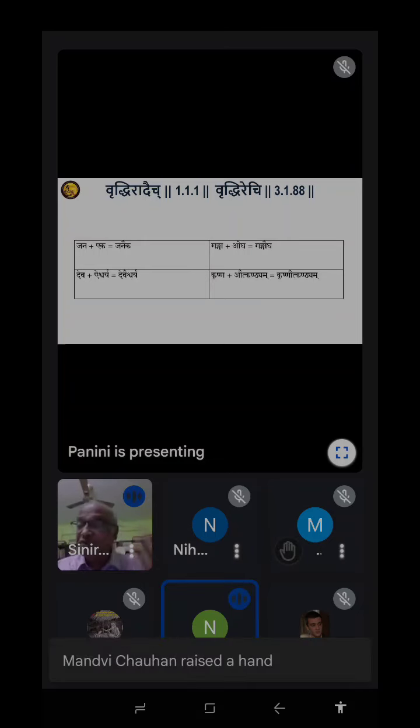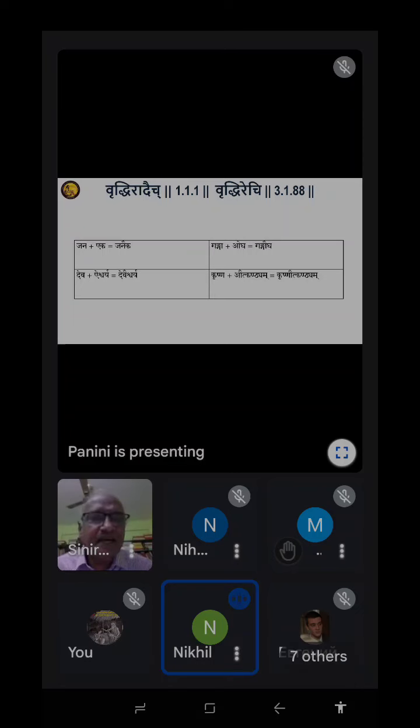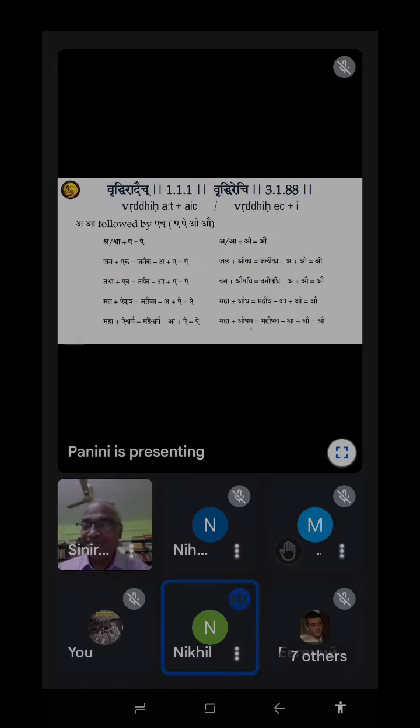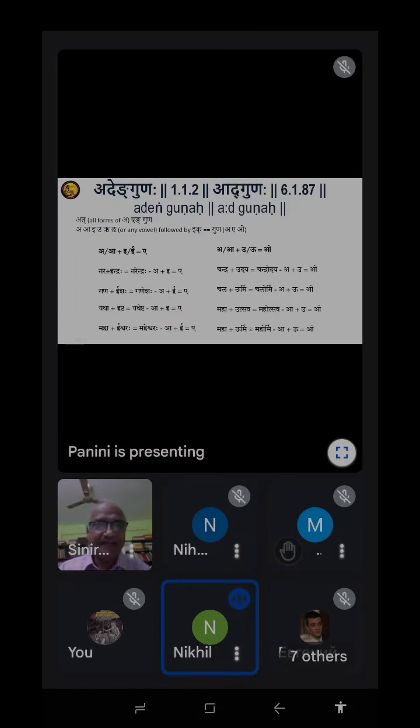Sir, in the earlier one, when you said Ad Gunah, did At represent only the Hrasva form, or does it also include the Dirgha? Hrasva. That's why At. The Takara added means only one form. So in Vriddhiradaich, why does it say A also then? At is there, no? Only Dirgha, the AA is only the Vriddhi form. You will never get A as Vriddhi anywhere.